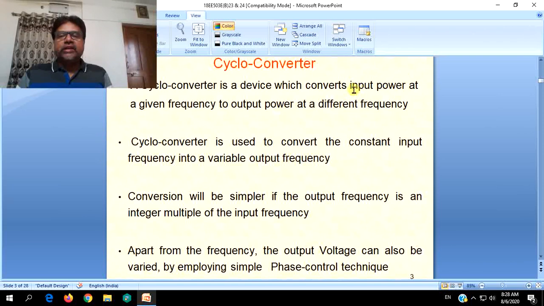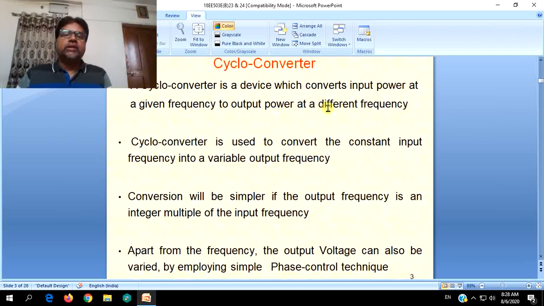But you can also change the power to some extent, at least in a limited way. This is the definition given most of the times.